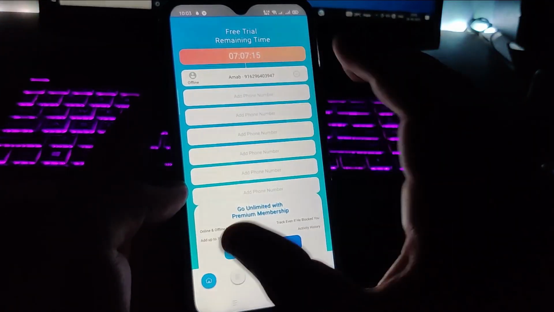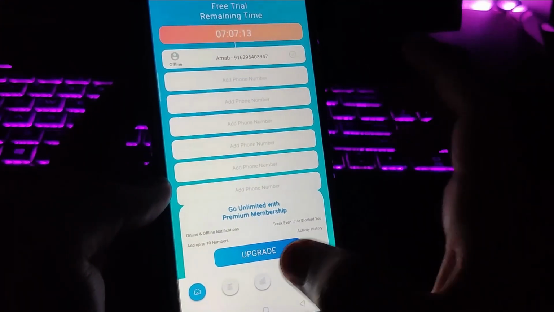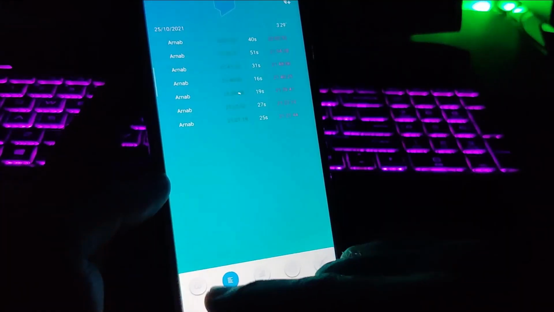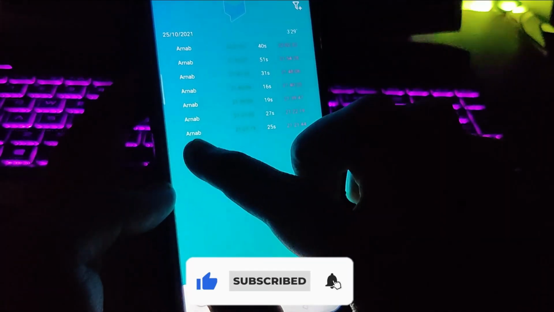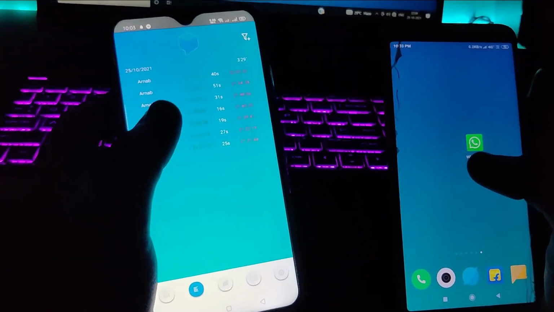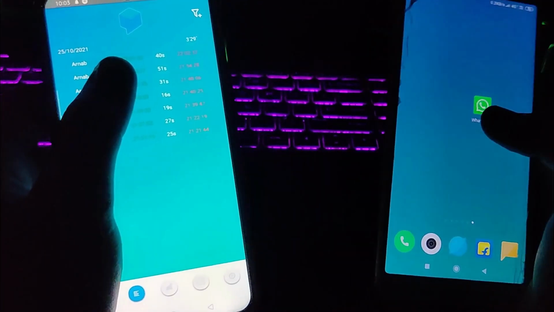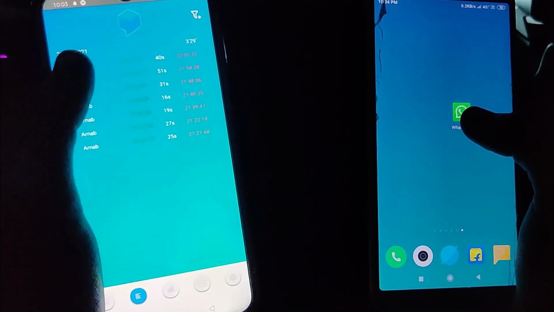So here you can see this is the tracking app by which I'm gonna track the last seen. That was the interface, and here you can see all the logs of when this WhatsApp account was online and when it was offline. So the last time, I can see it was online at 10:01:52 p.m. and it was online for 40 seconds. I'm going to show you the live demo.